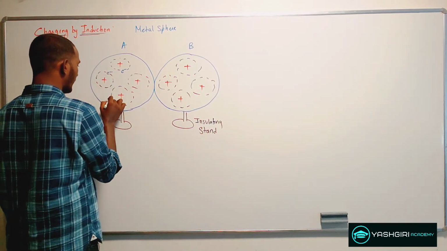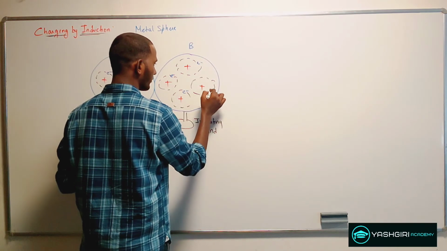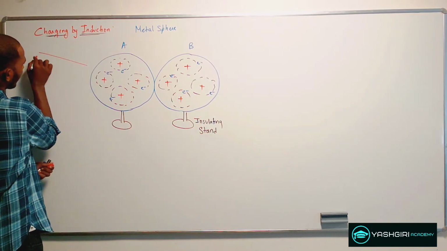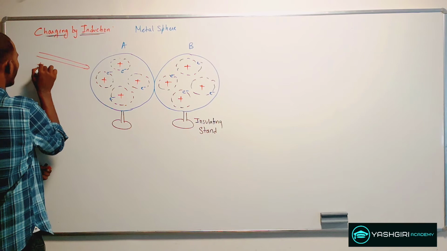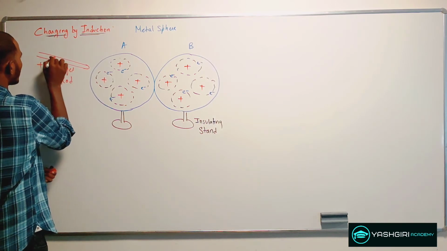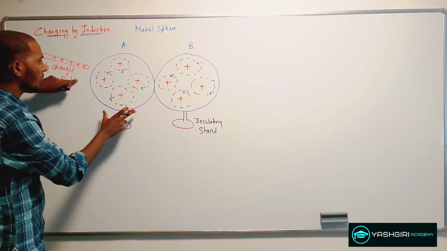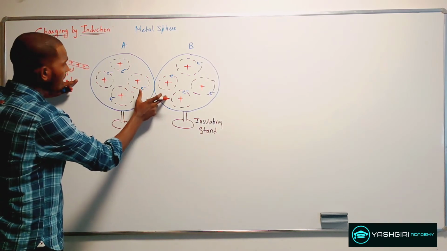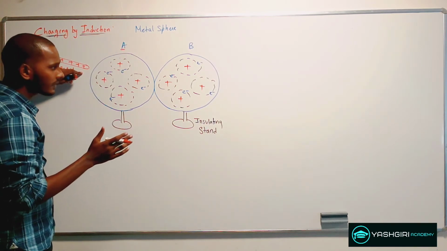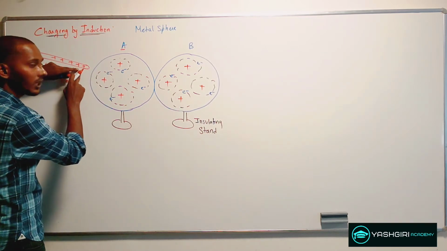Let this be the free electrons for these atoms. Now if you bring a positively charged glass rod, so this is carrying a positive charge, closer to any one of the spheres, here I am bringing it closer to sphere A, what will happen is that these free electrons will get attracted to this positive charge.